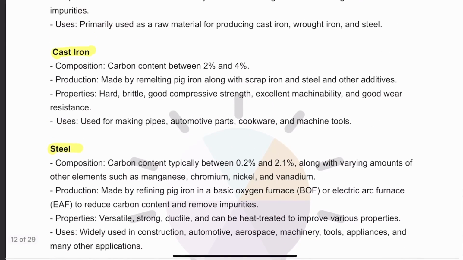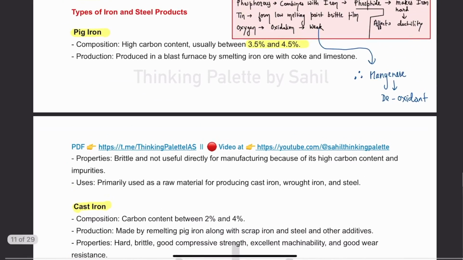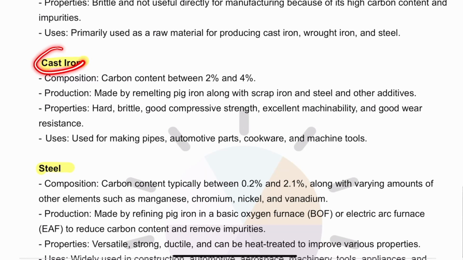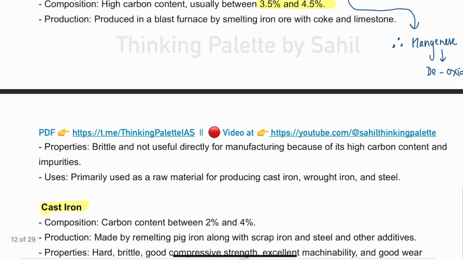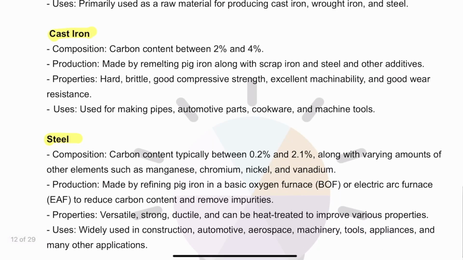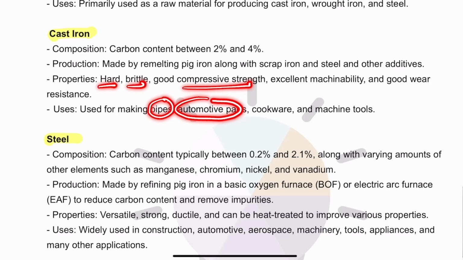So basically, cast iron is one where pig iron has been purified and this carbon content of 3.5 to 4.5% is reduced. So in cast iron, carbon content ranges from 2 to 4%, and it is made by remelting and processing pig iron that we have already formed. Now, this cast iron has good compressive strength, it is hard, brittle, and it is used for making pipes, automotive parts in vehicles, cookware, machine tools.